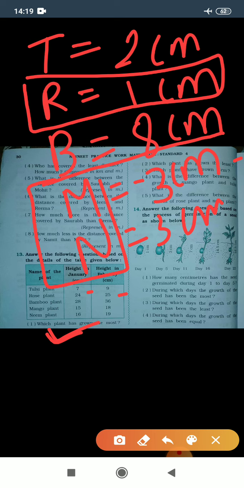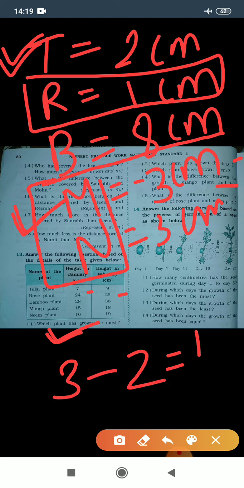Our fourth question is, what is the difference between the growth of mango plant and tulsi plant? So mango plant and tulsi plant, that means we need to find out the difference of mango plant's growth and tulsi plant growth. So 3 minus 2 gives you 1 centimeter. So the difference is 1 centimeter.